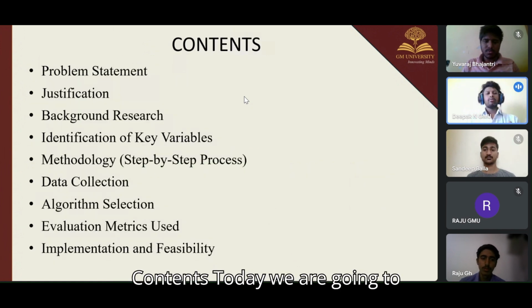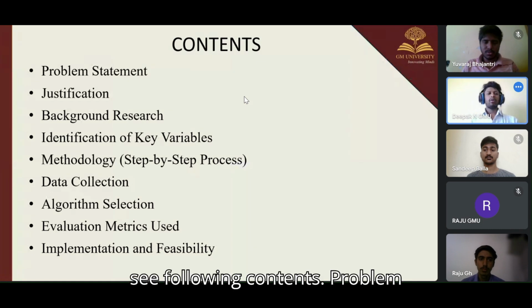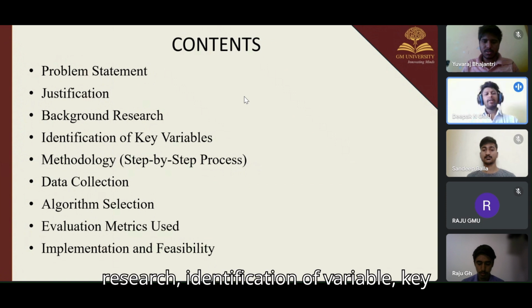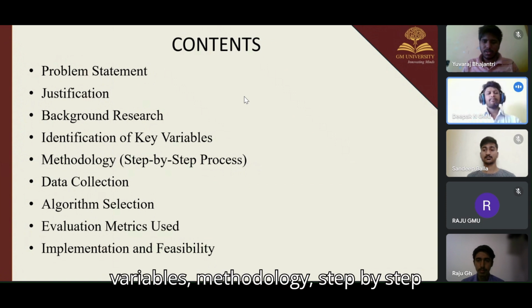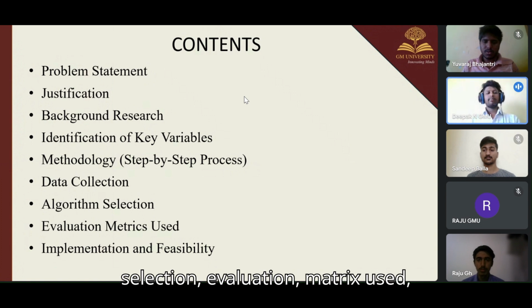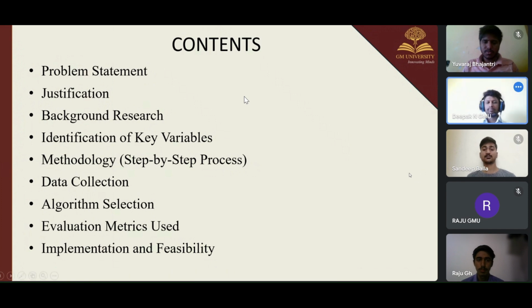Contents. Today we are going to see following contents: problem statement, justification, backgrounds, research, identification of variable, key variables, methodology, step-by-step process, data collection, algorithm selection, evaluation matrix used, implementation.